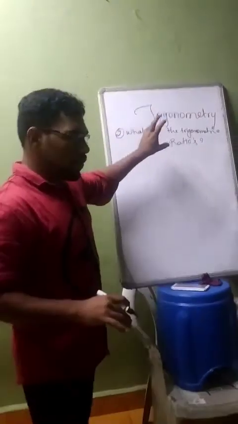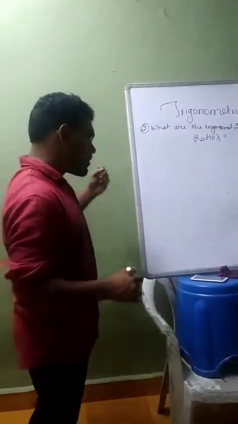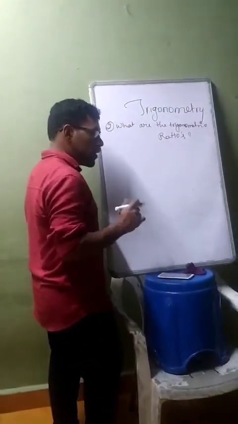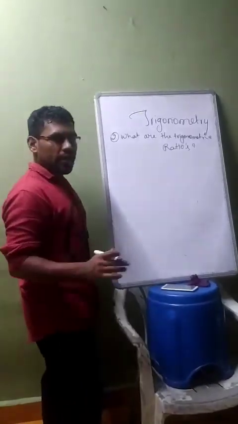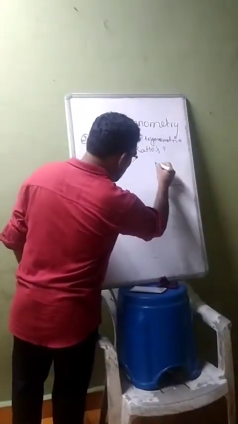Before going to the trigonometric ratios, I'll introduce one more topic. It is a theorem which is much more important. When we are talking about a right angle triangle, this theorem is very, very important.